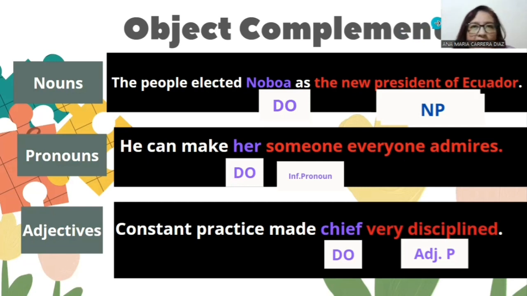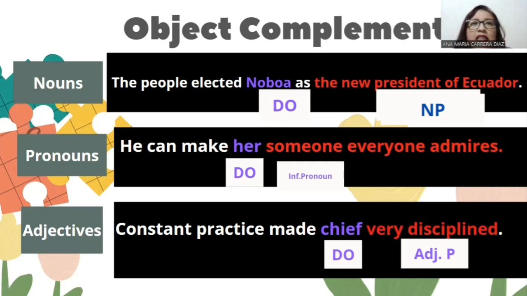When a pronoun acts as an object complement, this pronoun can be possessive, reflexive, demonstrative, etc. Any type of pronoun, you know. In the sentence, he can make her someone everyone admires, the pronoun her is the direct object, and the indefinite pronoun someone is the object complement.